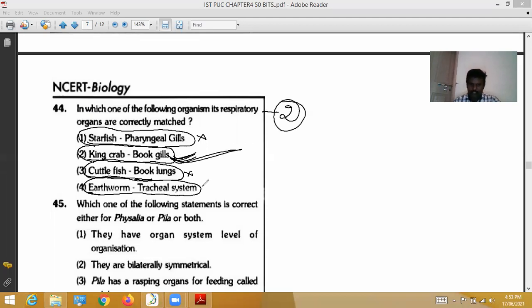The second option shows gills for respiration. King crab is in the phylum Arthropoda. The crab's scientific name is Cancer.